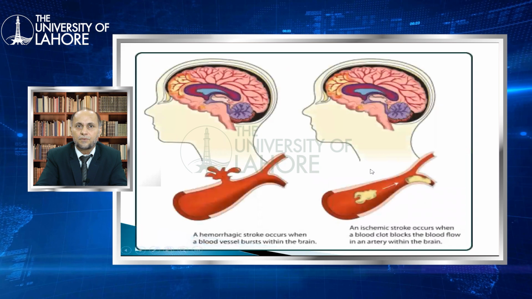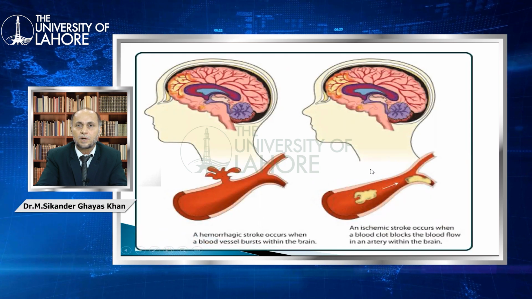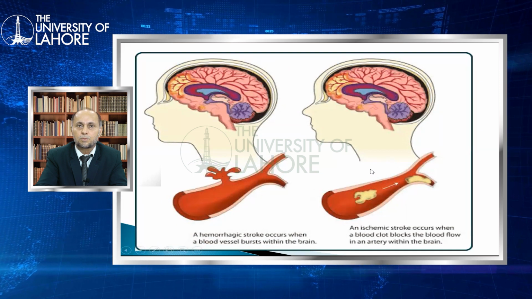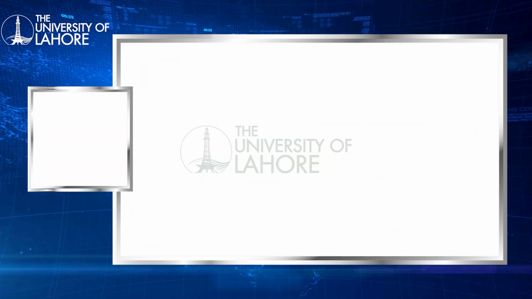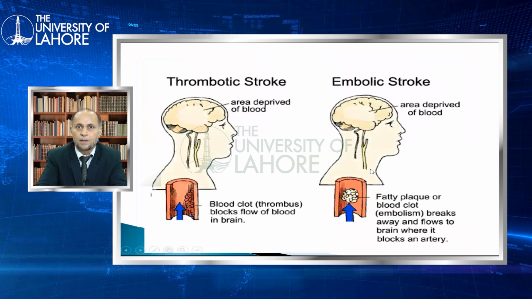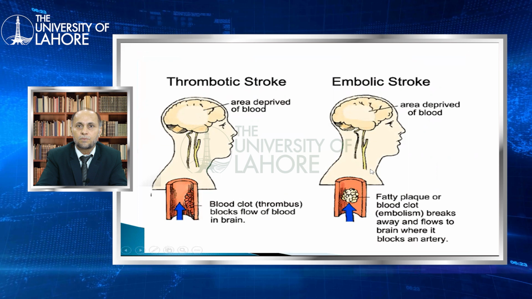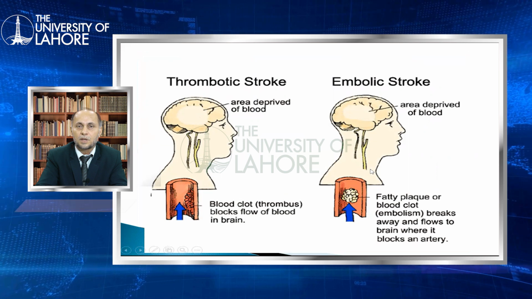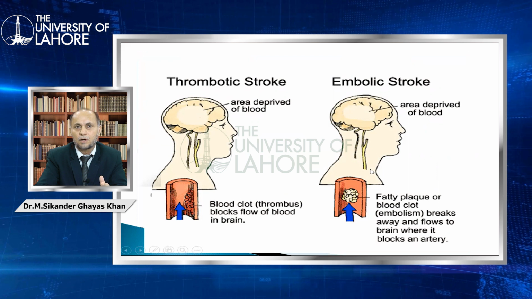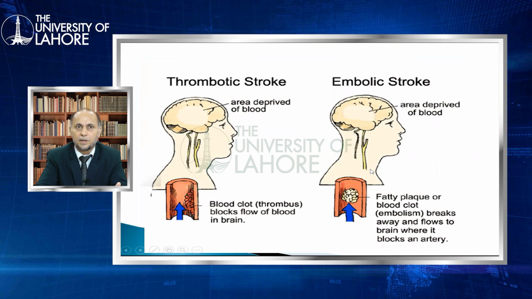This is the figure showing that the thrombus is traveling from the other side of the body and impacts into the small arteries of the brain and causes ischemic damage to the brain and causes aphasia. This is actually the fatty clot which blocks the major arteries, such as the middle cerebral artery or the internal carotid artery.